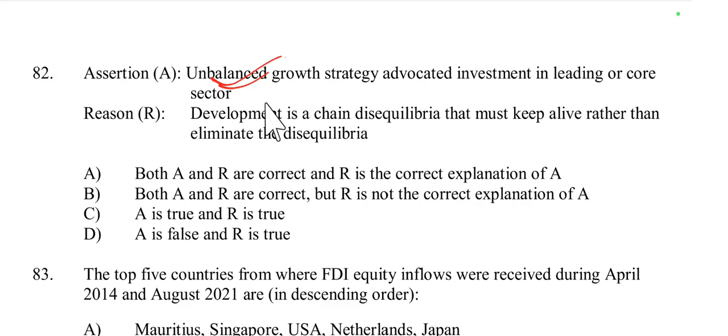Then the reason: development is a chain of disequilibria that must be kept alive rather than eliminating the disequilibrium. This is also true, because the unbalanced growth theory suggests that economic development often occurs through a series of imbalances. By investing in the leading sector, it creates positive imbalances or disequilibria that spur further development in other areas. So the reason accurately explains why the assertion is true. The answer is A: both A and R are correct, and R is the correct explanation of A.